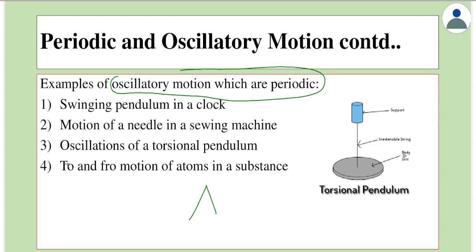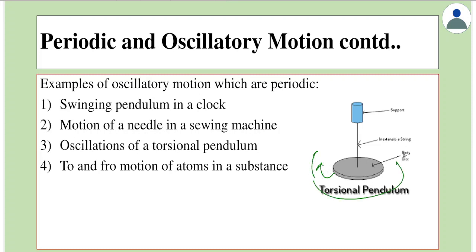One example is oscillations of a torsional pendulum as given here. This kind of arrangement is called a torsional pendulum, where we have a disc attached to a string. Suppose we rotate it by an angle and leave it, it will start to oscillate. It will go like this and then come back. Even this is an oscillatory motion, which is again periodic motion. One example is to and fro motions of atoms in a substance. So basically every oscillatory motion is a periodic motion, and here are just a few examples of the same.